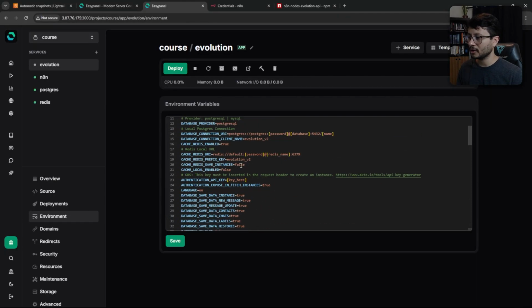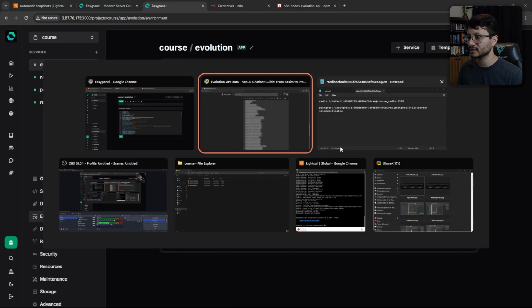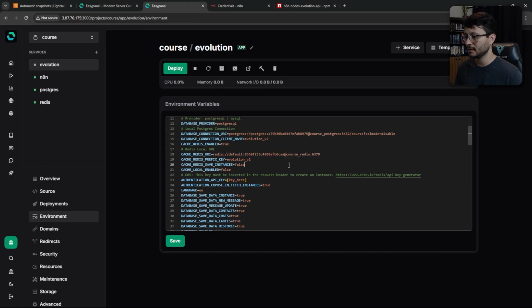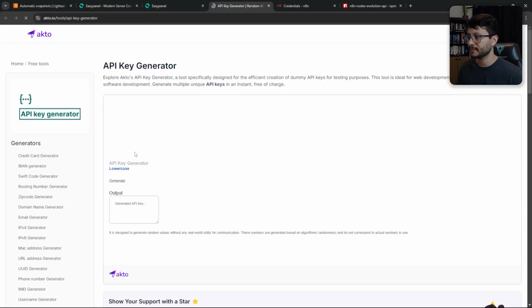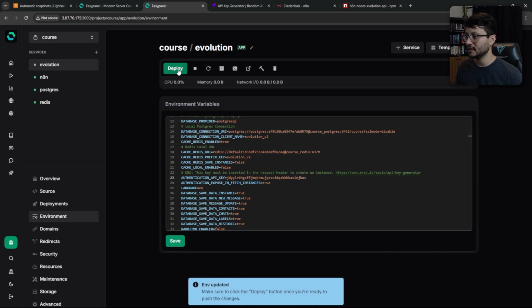And you'll scroll up until these comment sections. In here, add your Postgres connection. So that is this over here. Copy that inside this field. That done, copy the Redis field right in here. Now you just have to add one last thing, which is the authentication API key. You can generate one over here, get the first one, doesn't really matter, or you can just smash the keyboard or something. Ideally, this needs to be something safe. Save that. After it's saved, hit deploy.